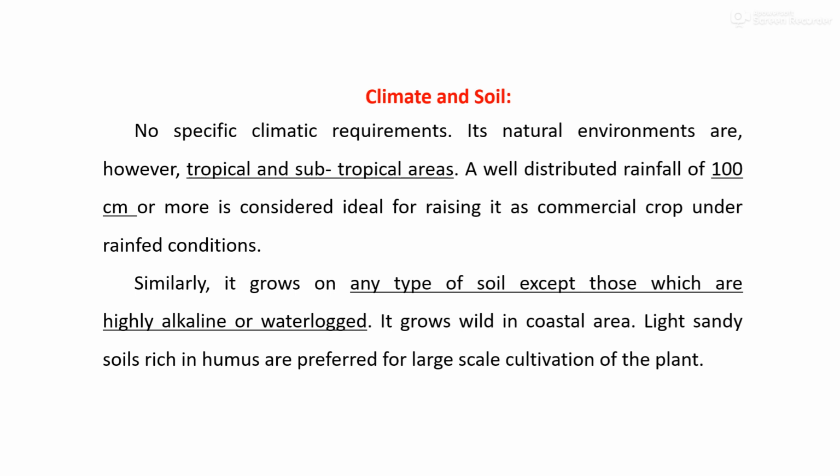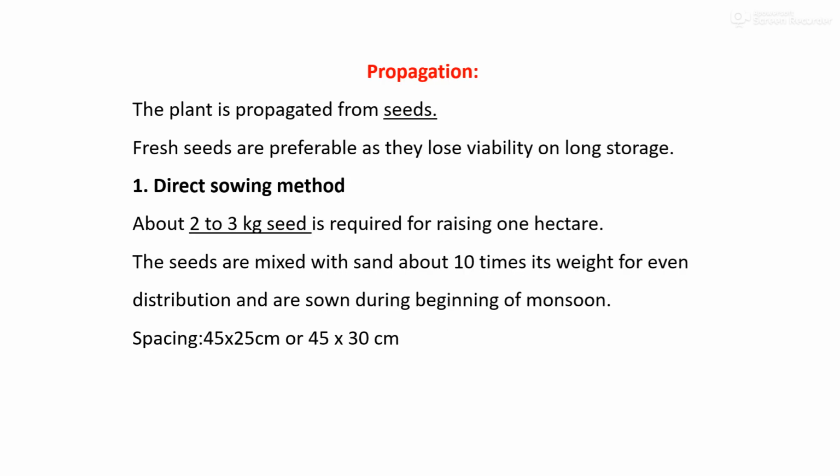In respect of soil, it can grow in any type of soil except those which are highly alkaline or waterlogged. It grows wild in coastal areas also. Light sandy soil rich in humus is preferred for large scale commercial cultivation of this crop.